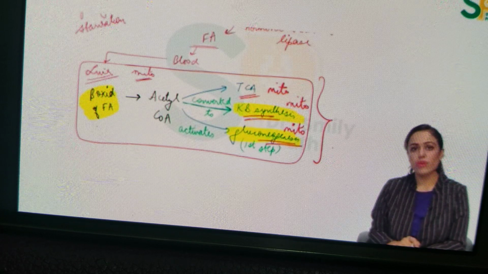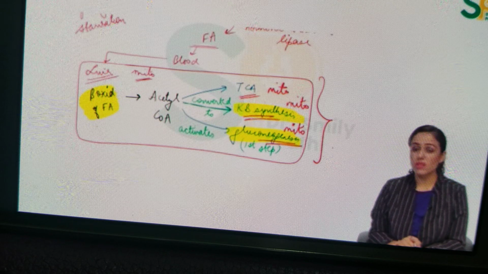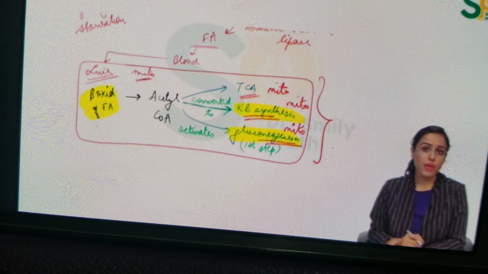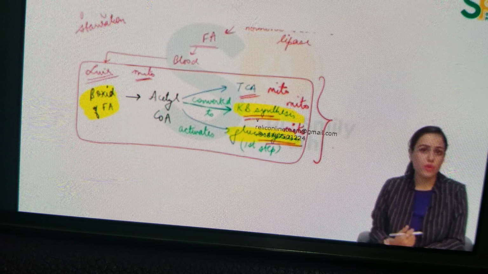That is, beta oxidation of fatty acid, ketone body synthesis, and gluconeogenesis. Now, tell me, ketone body synthesis. Ketone bodies are toxic, no? They're toxic, right? So why are ketone bodies formed at that time in the body when the body is not eating food? This body is about to die because of lack of food. So why are ketone bodies synthesized?